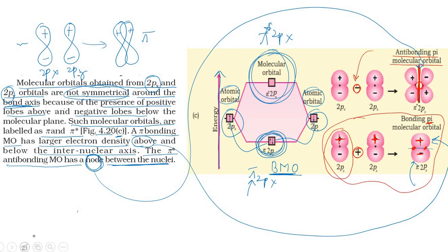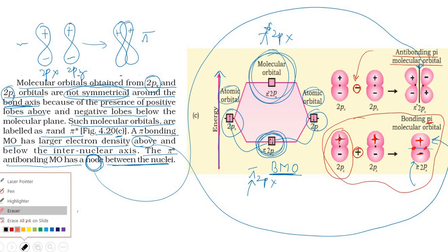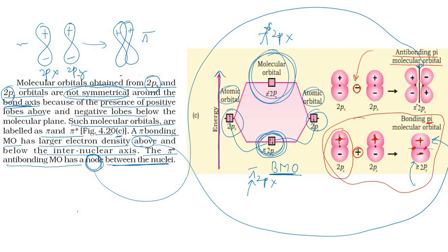I have to clear it and write it once again so that it becomes easier for you people. So I'll take this. Now can you see this part here? This is called a node. That empty space is called a node, and that line passing through is called a nodal plane, where the electron density is very less. Is it clear, students, now? So this is all with respect to the pi bonding.